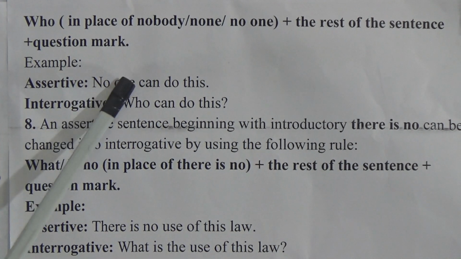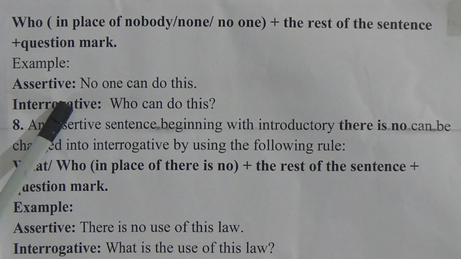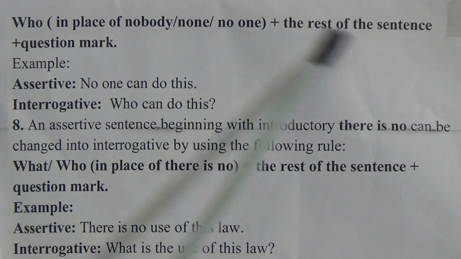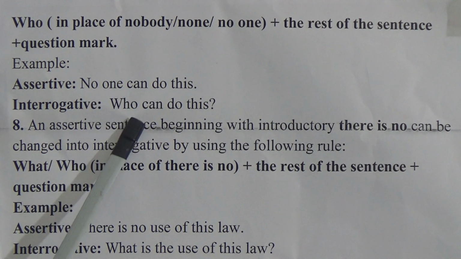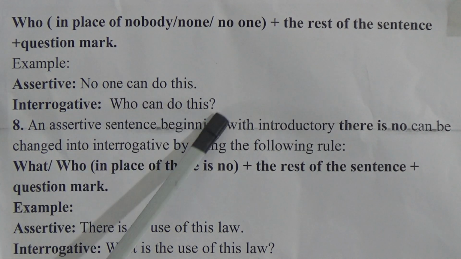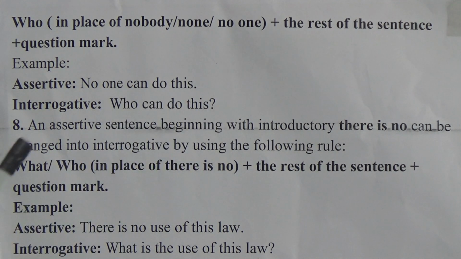Example: no one can do this. In the interrogative sentence we will use who at first: who can do this? After who comes can, the modal auxiliary. Who can do this?